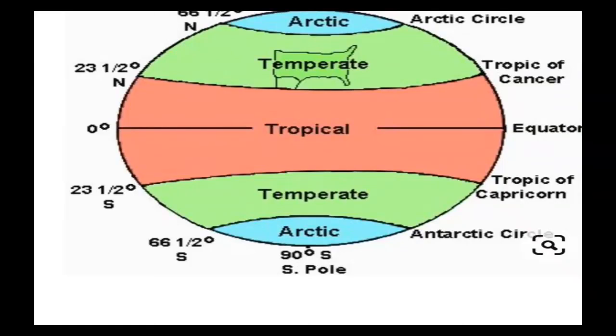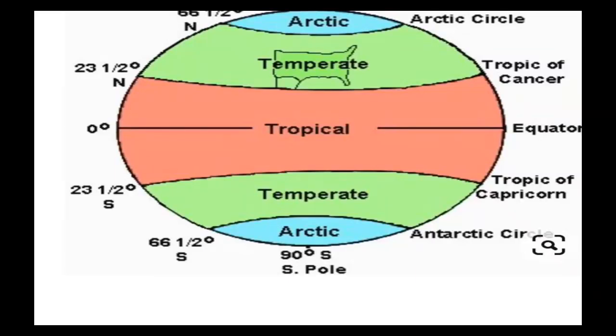The countries in the temperate zone include Great Britain, Europe, Northern Asia, North America, and Northern Mexico. The southern temperate zone includes Southern Australia, New Zealand, Southern South America, and South Africa.